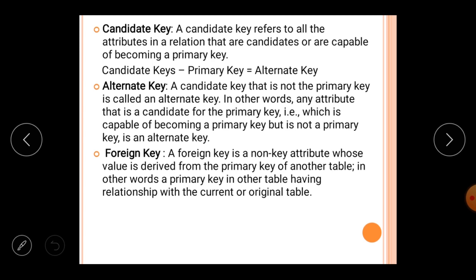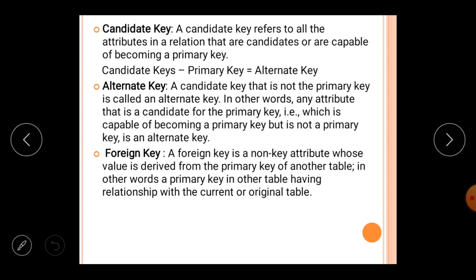You may select any one as the primary key, then all three attributes are known as candidate keys. You have selected one of them as the primary key, then two fields are left, and these two left-over attributes are known as alternate keys. Means from the candidate keys, when the primary key is selected, the other keys having the unique feature are known as alternate keys.